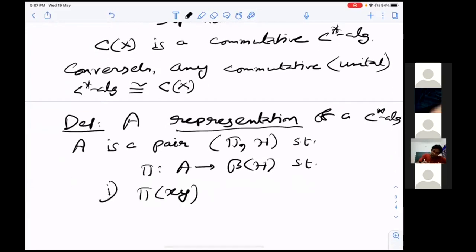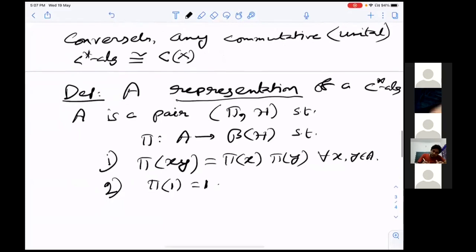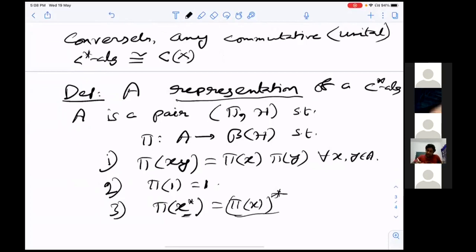Pi of xy equals pi x pi y for all x, y in A; this is an algebra homomorphism. Second, pi of 1 is 1. Third, pi of x star equals pi of x whole star. Note that the first star is the star of the abstract C-star algebra, but the right-hand side star is the adjoint in B of H. So this is a representation of a C-star algebra.